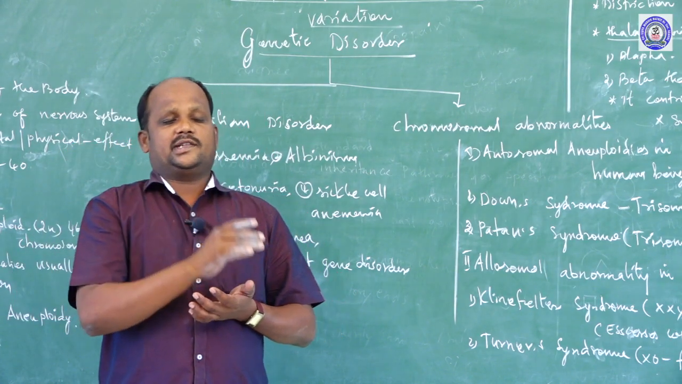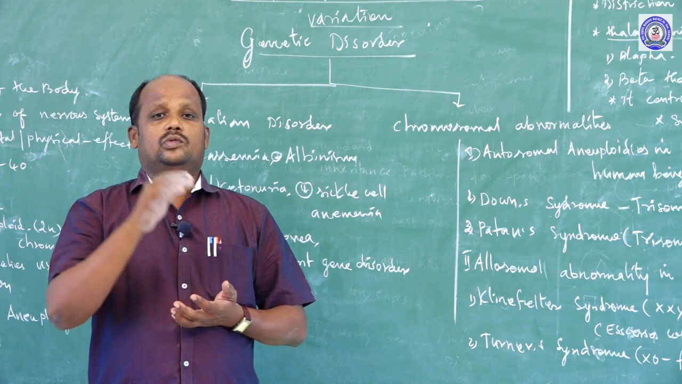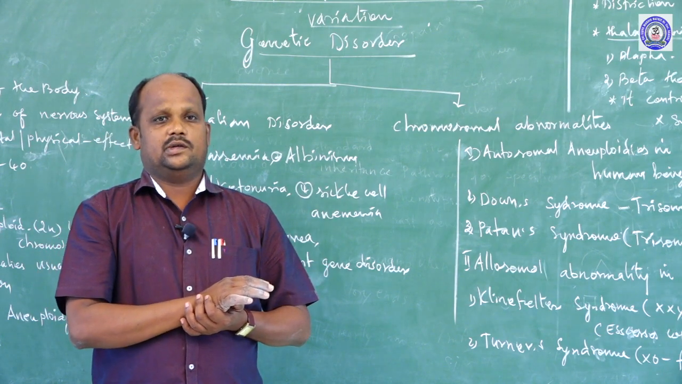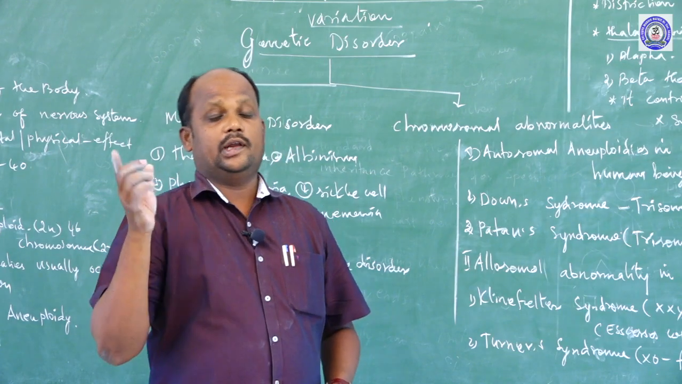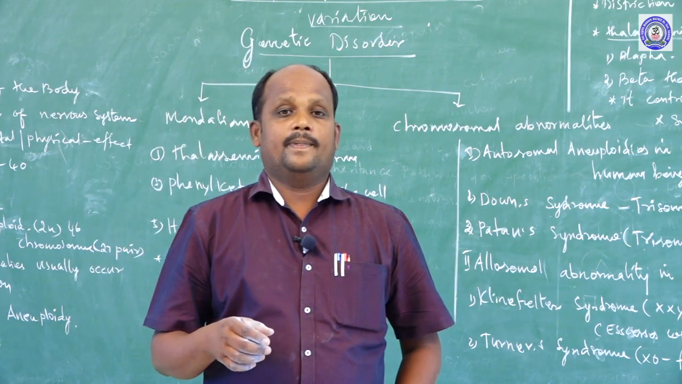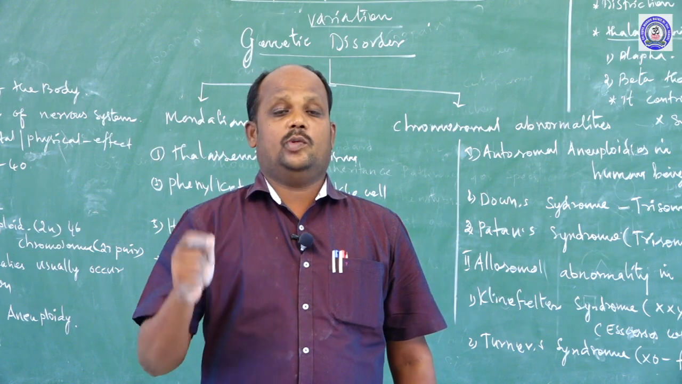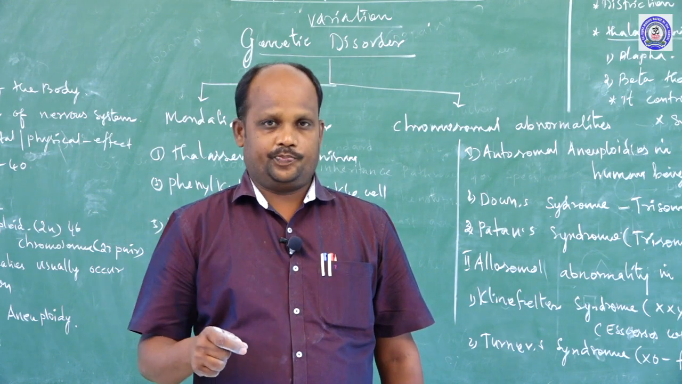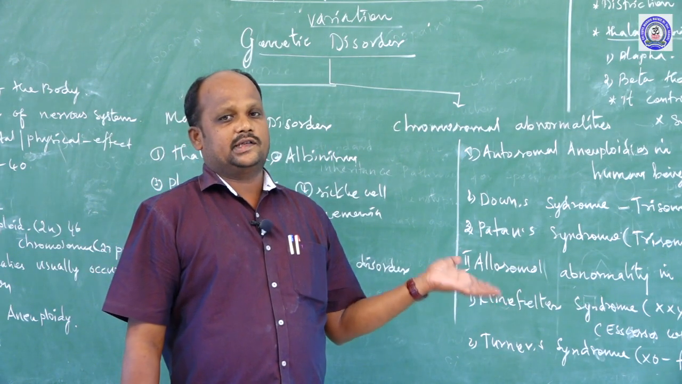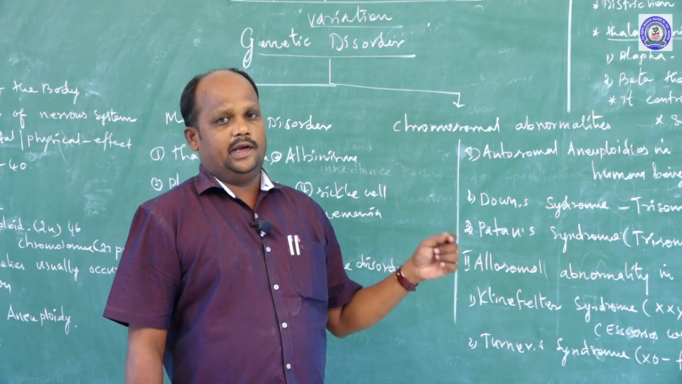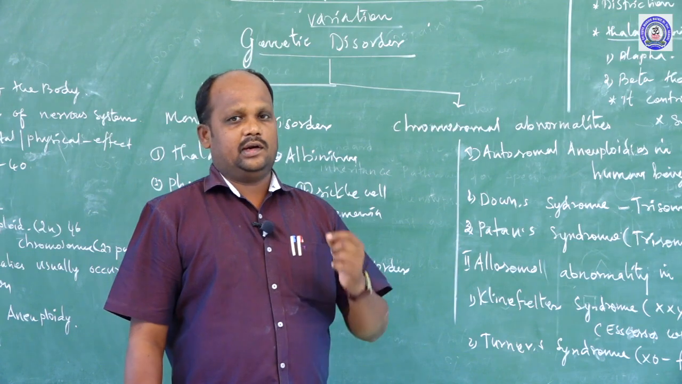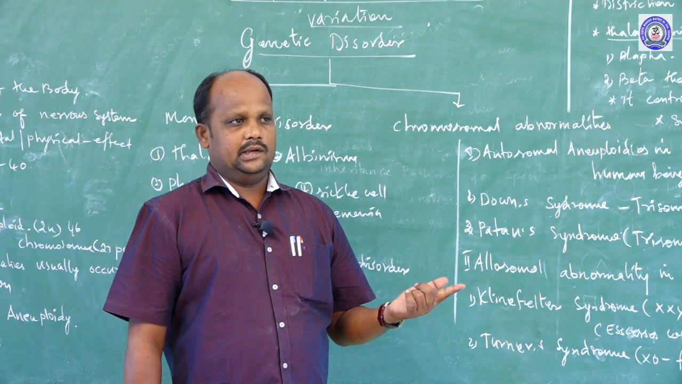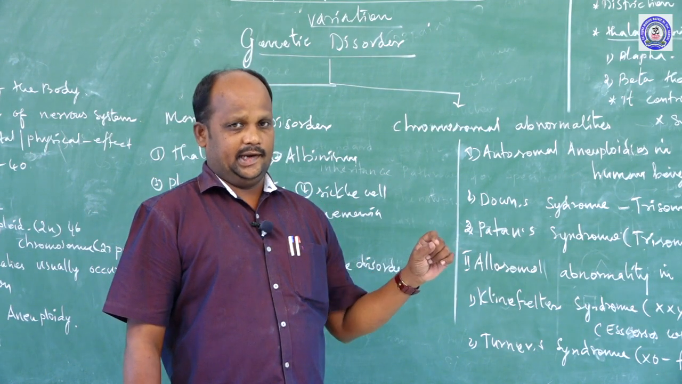The 23 pairs of chromosomes: first 1 to 22, which means 22 chromosomes are autosomes, and the last one, the 23rd chromosome, is called the sex chromosome. The sex chromosome is otherwise called allosome. The autosomes and the sex chromosomes may contain genes that are mutated, or through chromosomal aberrations, the patient's body may be affected by a genetical disease.